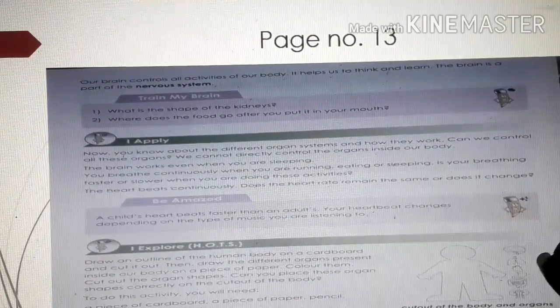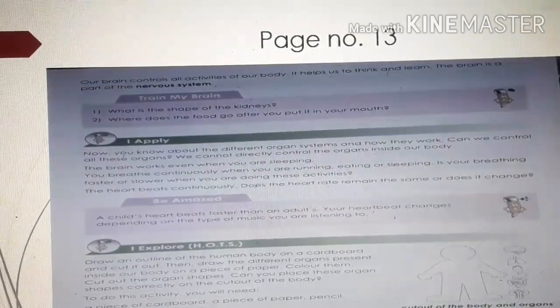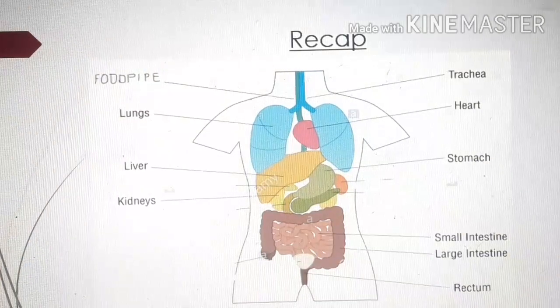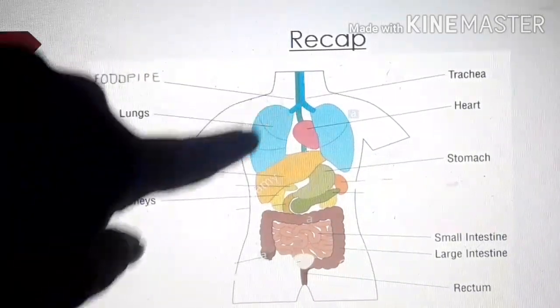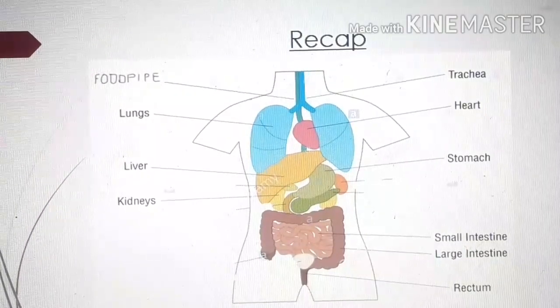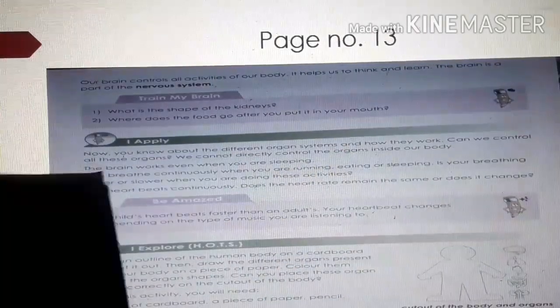The organs should be of different colors. As you have seen here, these organs are of different colors, isn't it? This is how you will cut out the pieces and put them in the outline of the human body. This activity will be very interesting. You can do it in your copy.